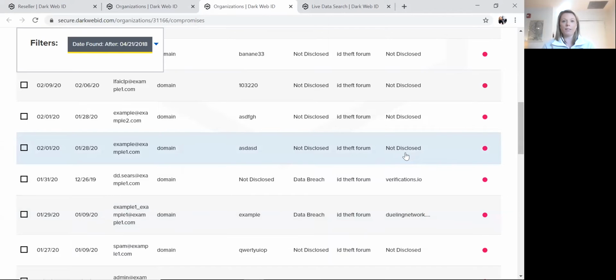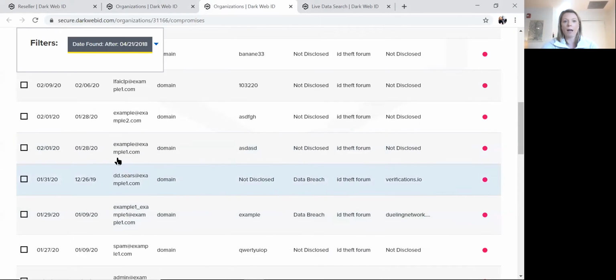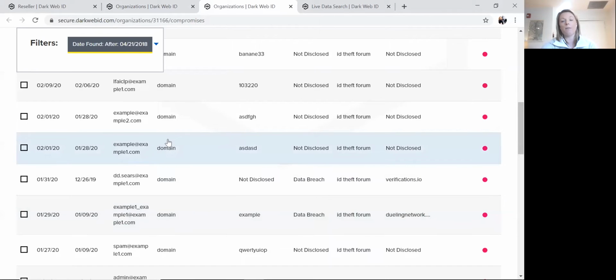This means that the cyber criminal either didn't share what website was initially compromised, or the data set might have been incomplete when our analysts discovered it. But ultimately, you always want to steer your customer back towards the email address and the password. Because at the end of the day, if they're using that password for any other accounts, they're all at risk now because that password is out there and a cyber criminal is able to grab it.